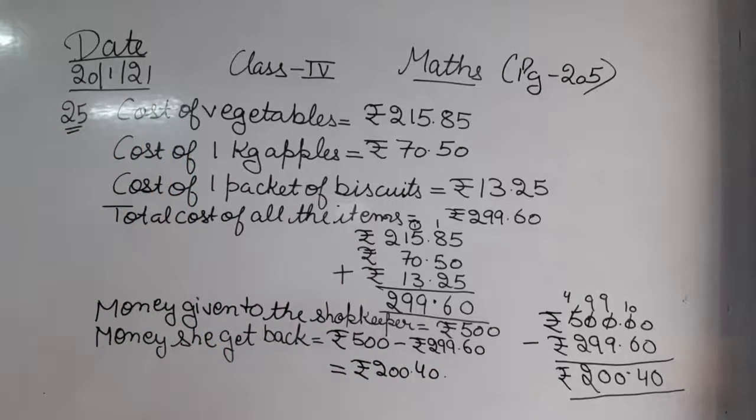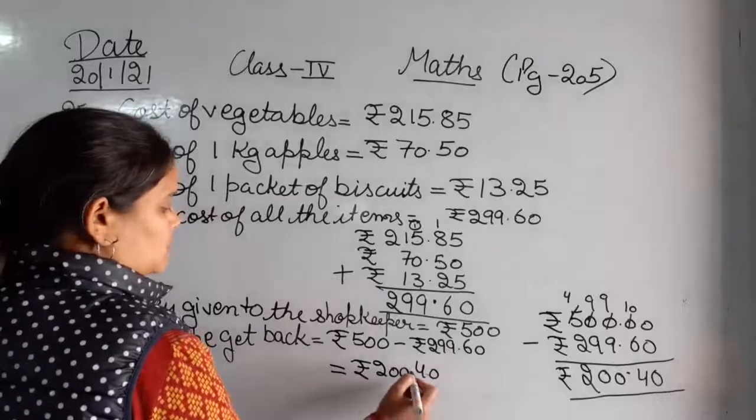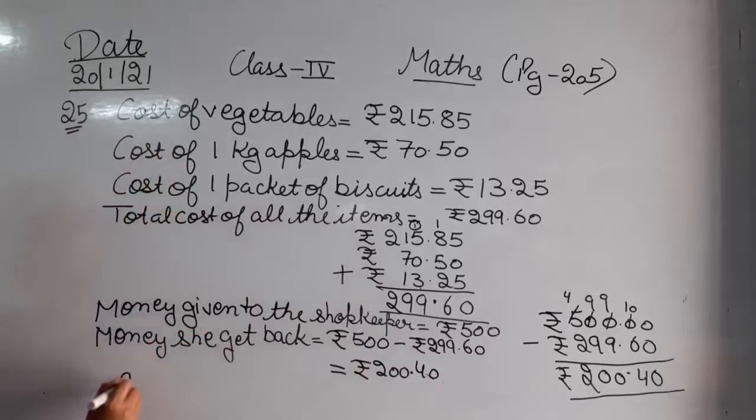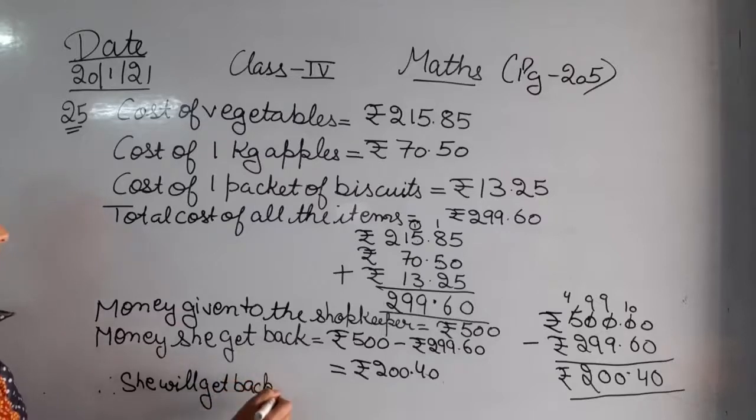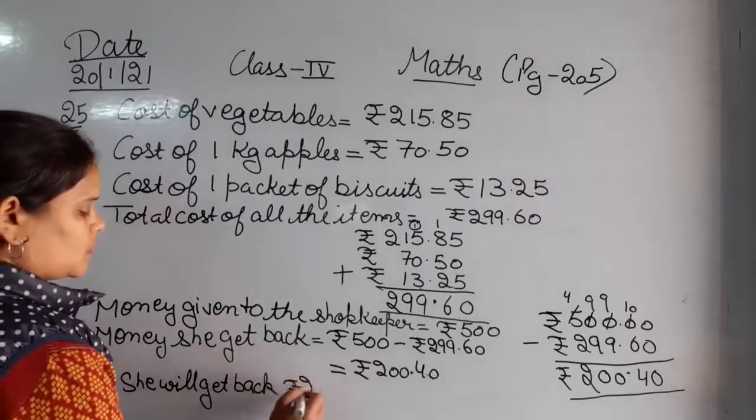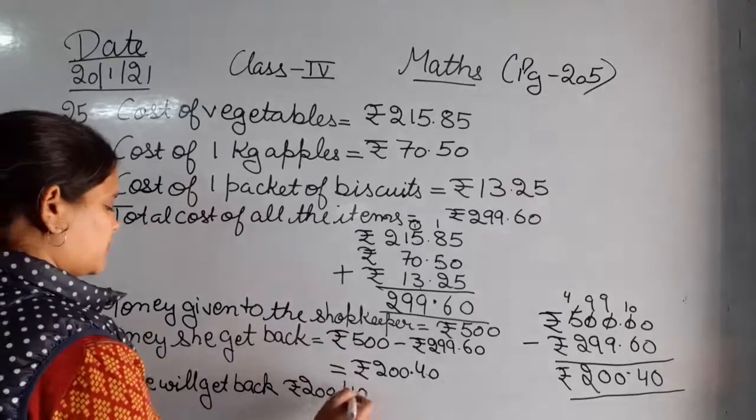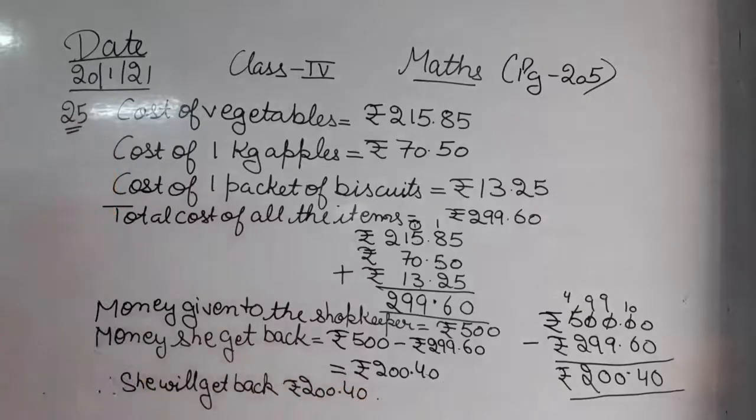So the amount she will get back is 200 rupees and 40 paise. So just write, therefore she will get back rupees 200.40 paise. So this is the amount that she will get back, or the shopkeeper will give back to her. Clear? You can just pause it here and note it down in your notebooks. This is the solution of question number 25 from page number 205.